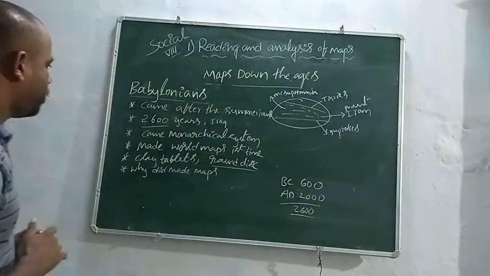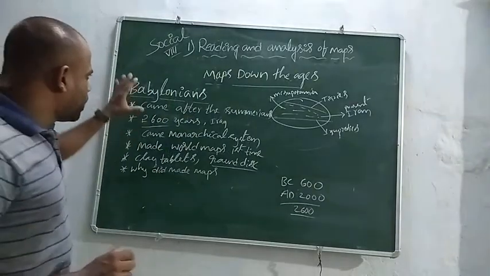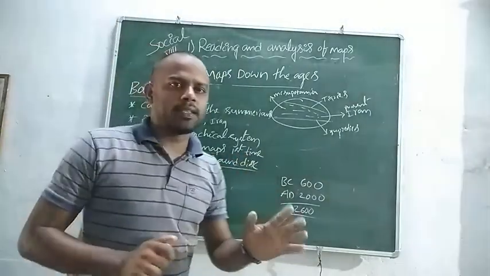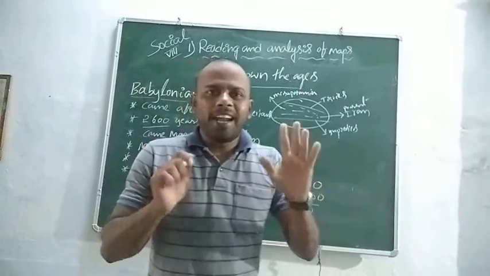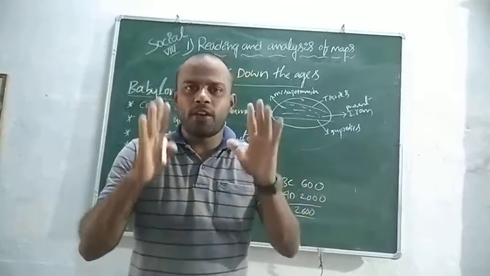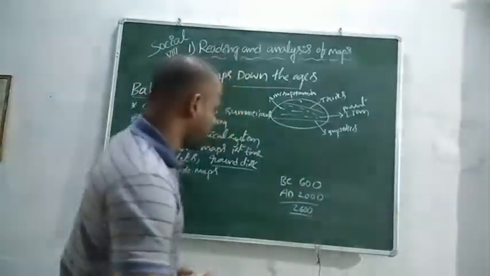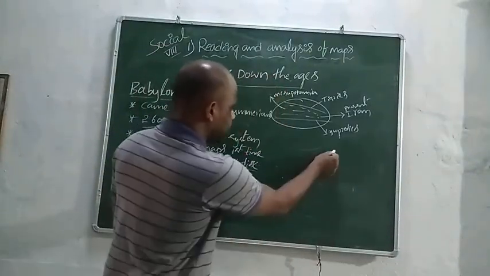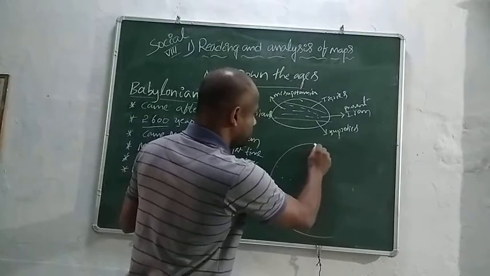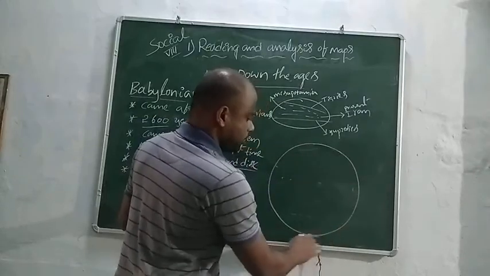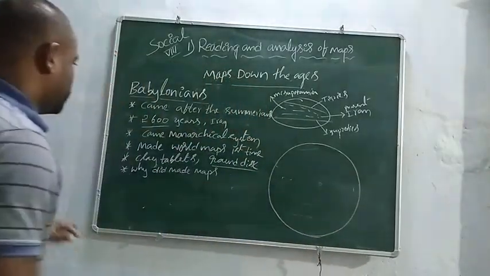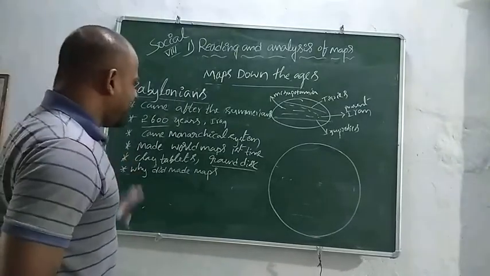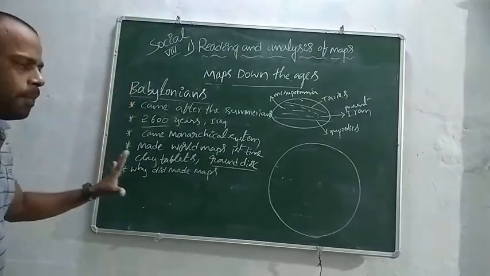First, the Babylonians felt that Earth is a round disc, not a ball. Earth is a round disc, not a ball. Mind it. So, why did the Babylonians make maps?